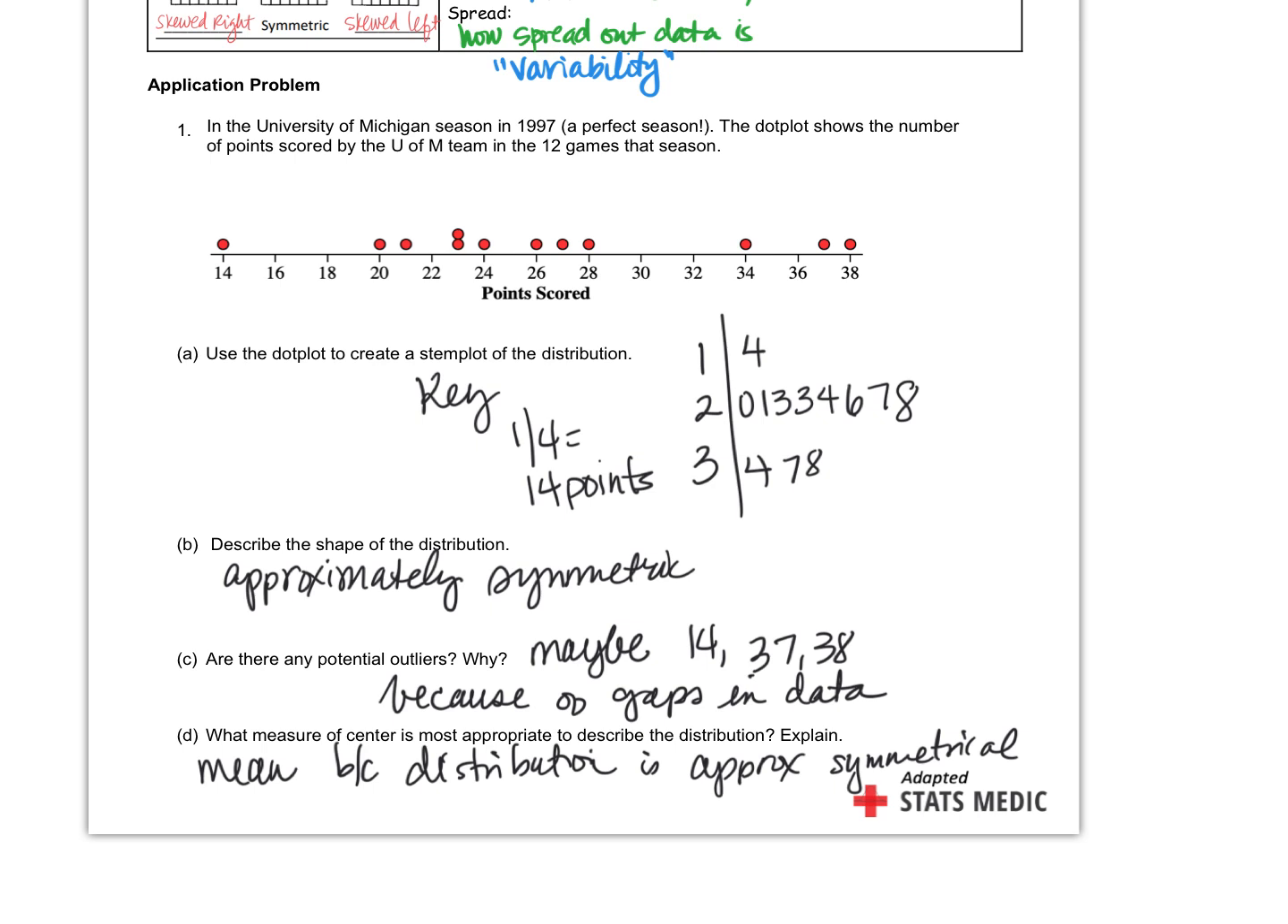Do you get it? Do you get it? Yeah. Do you get it? You're so funny. I know, right? Stats is so much fun, right? Fix your face. Yes, it is.